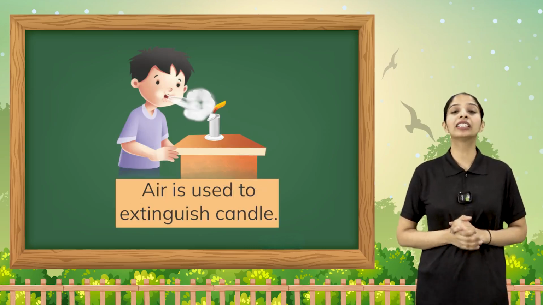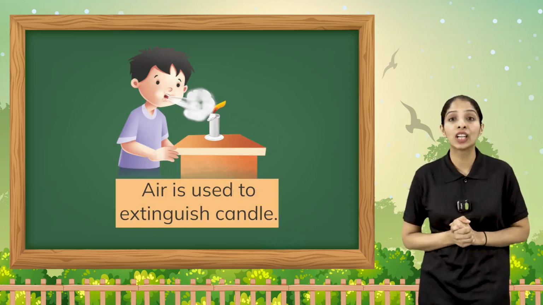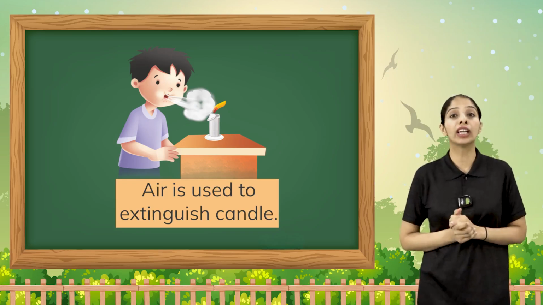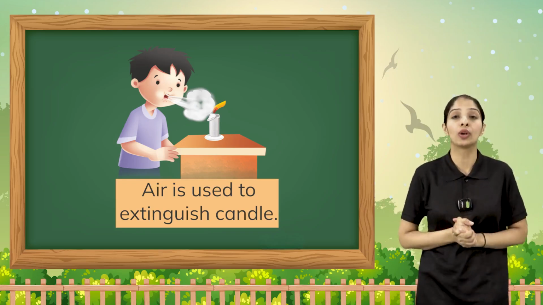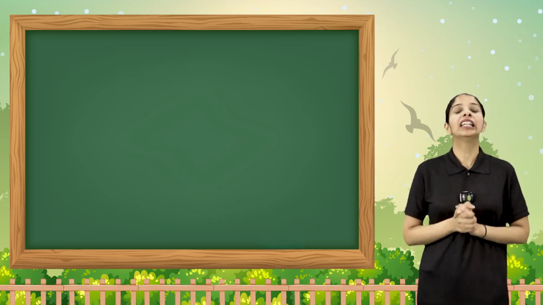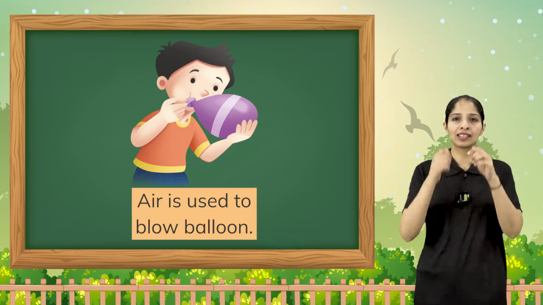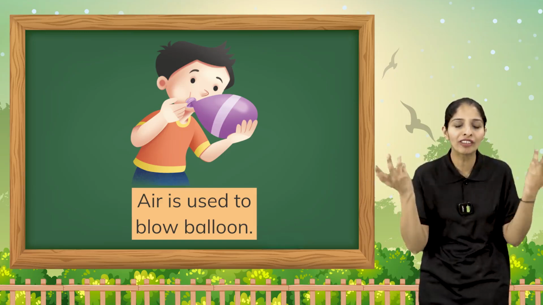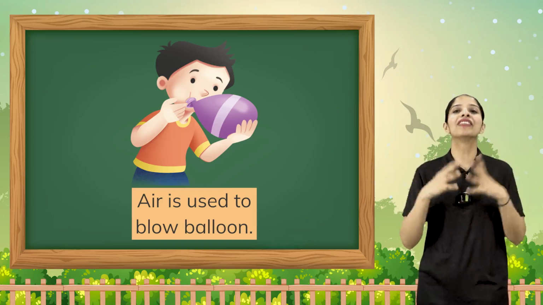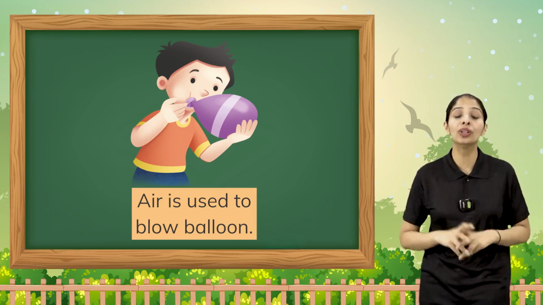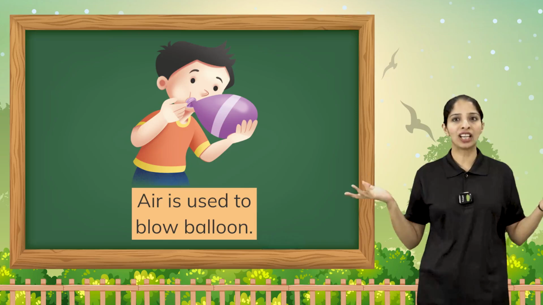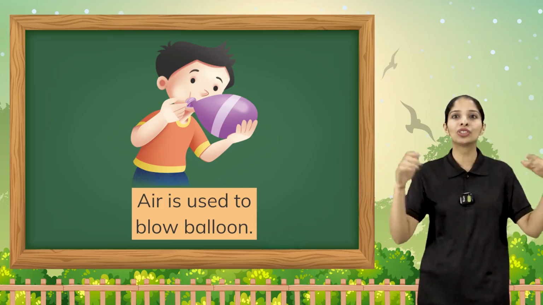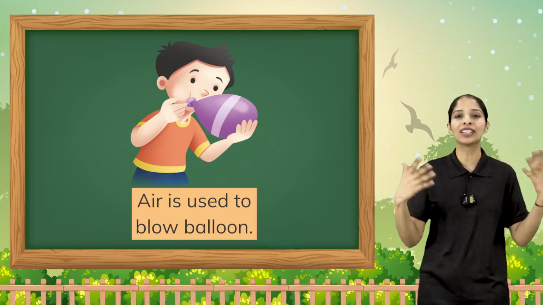Another use of air is to extinguish the candle. Without air, we will not be able to extinguish the candle. Now the next use of air: when we blow the balloon, what are we filling inside the balloon? We are blowing the balloon with air. Can you imagine, there would be no balloons on birthdays, no balloons on celebrations.